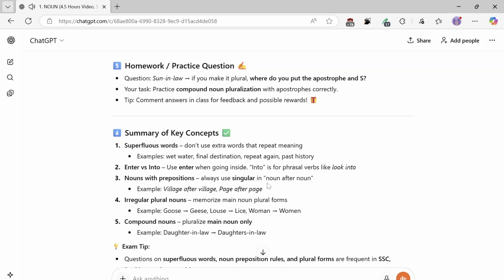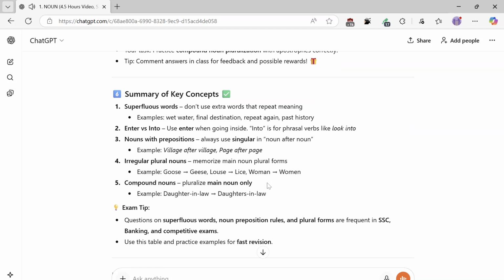4. Irregular plural nouns: memorize the plural forms. Example: goose, geese; louse, lice; woman, women. 5. Compound nouns: pluralize the main noun only. Example: daughter-in-law, daughters-in-law. Exam tip: questions on superfluous words, noun preposition rules, and plural forms are frequent in SSC, banking, and competitive exams. Use this table and practice examples for fast revision. If you want, I can make a colorful visual chart table.